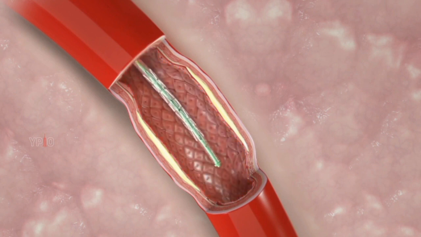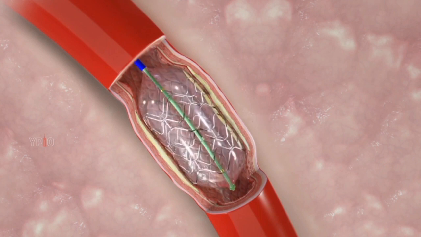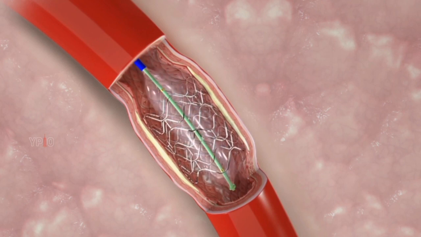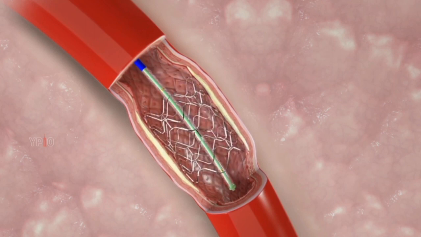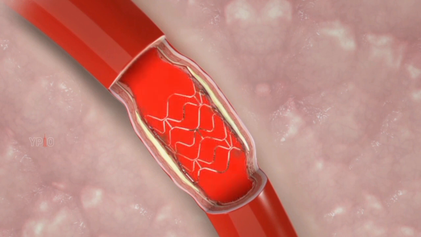Following this, a wire mesh tube called a stent is inserted along with the balloon catheter to help keep the artery open and prevent it from narrowing again. The balloon and catheter are removed, while the stent is left in place to keep the artery wide open and allow free flow of blood.